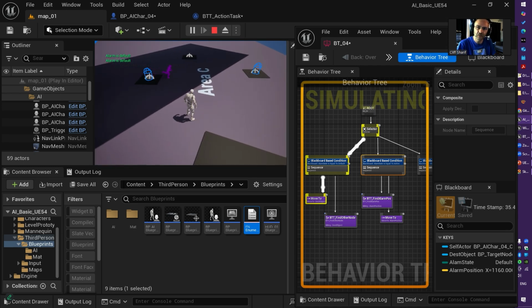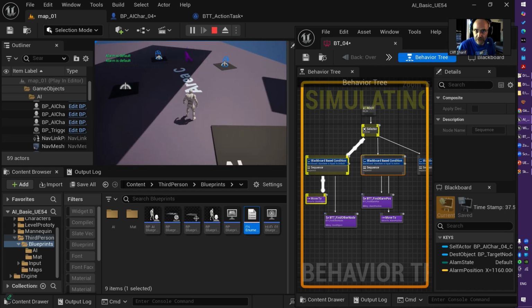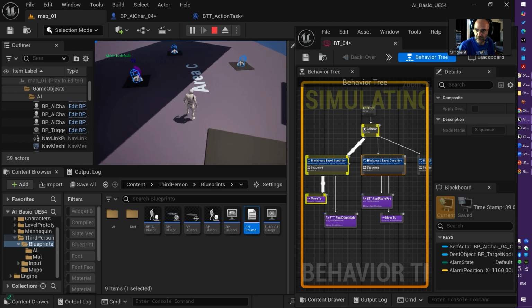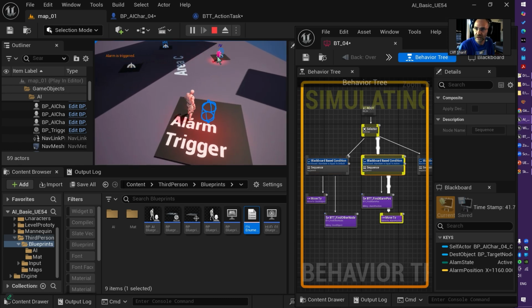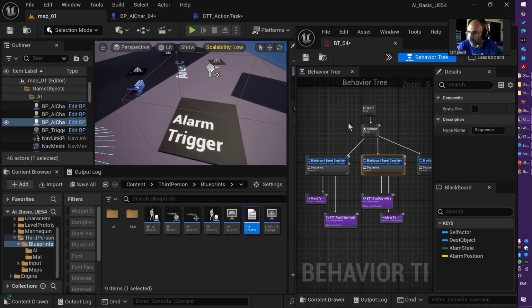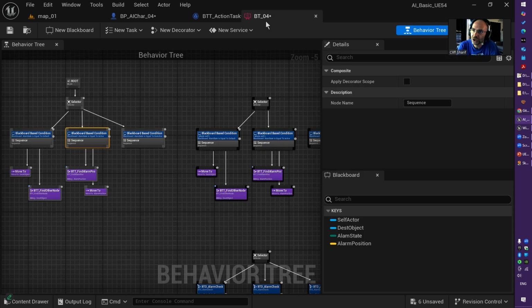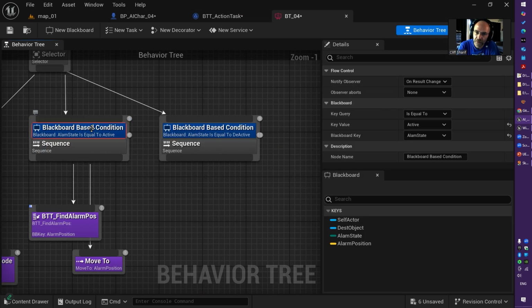What if I want everything to happen immediately? So straight away, every time I go here, this AI character just immediately jumps to the alarm trigger. How can I do that? So there is an option with your decorator, and that is basically observe aborts.